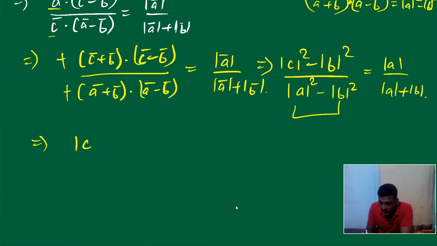Now mod C square minus mod B square. What is mod B value? What is mod B? It's 4. What is mod A? It's 3. Substitute the value. What do we get?